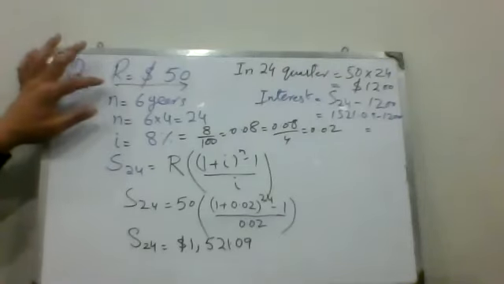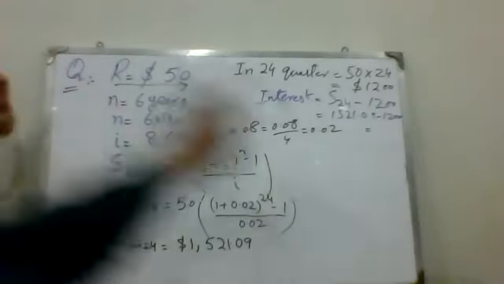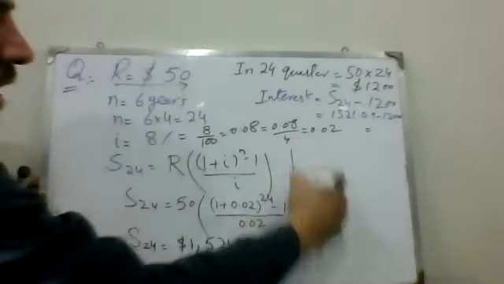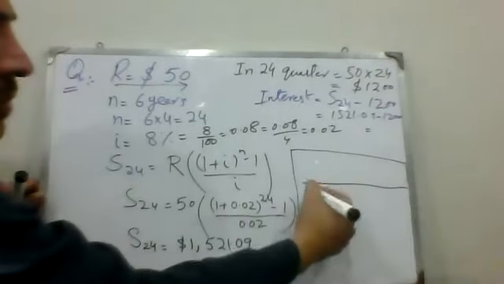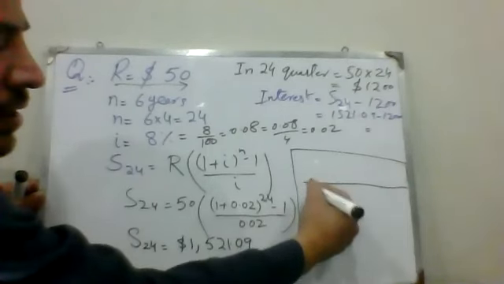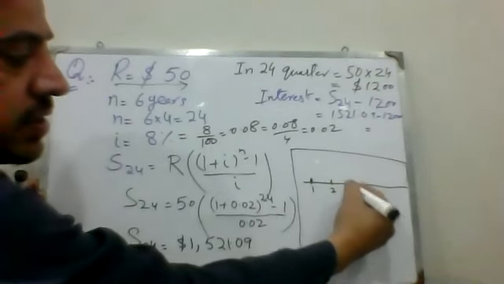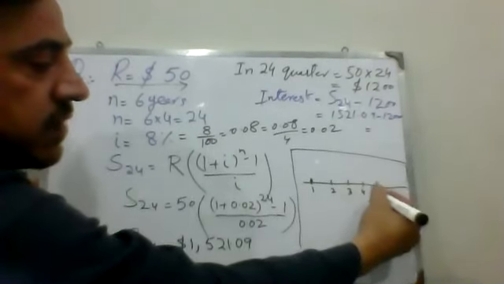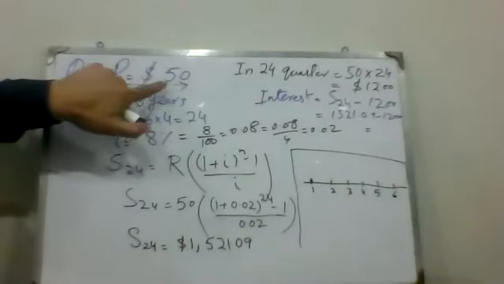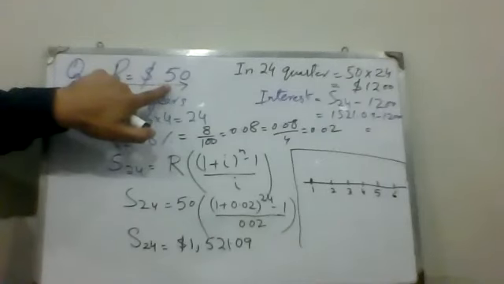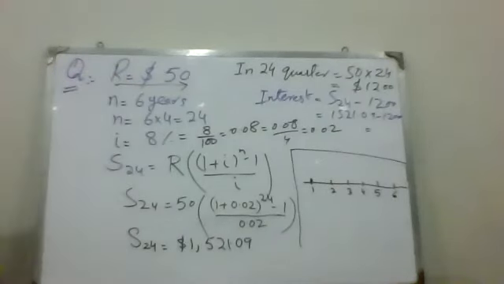Here I will explain that we have to decide a 6 year plan: first year, second year, third year, fourth year, fifth year, sixth year. Over the six years we have to plan to deposit some amount in our account. In the first year I have to plan to submit $50 initially.